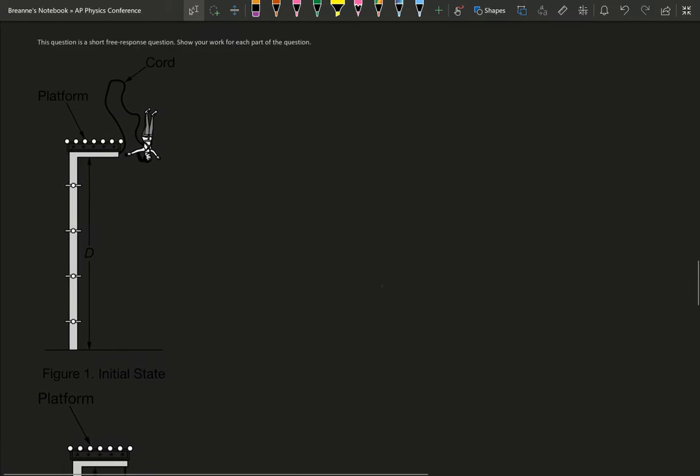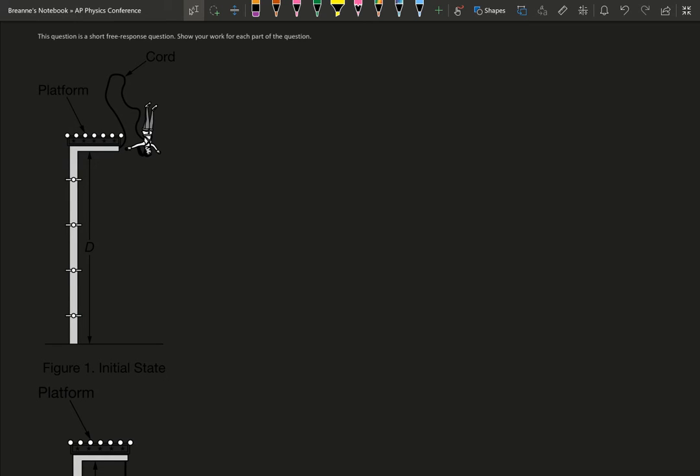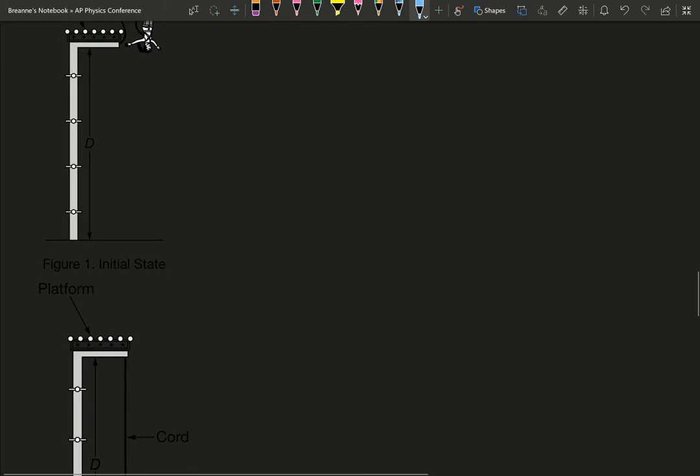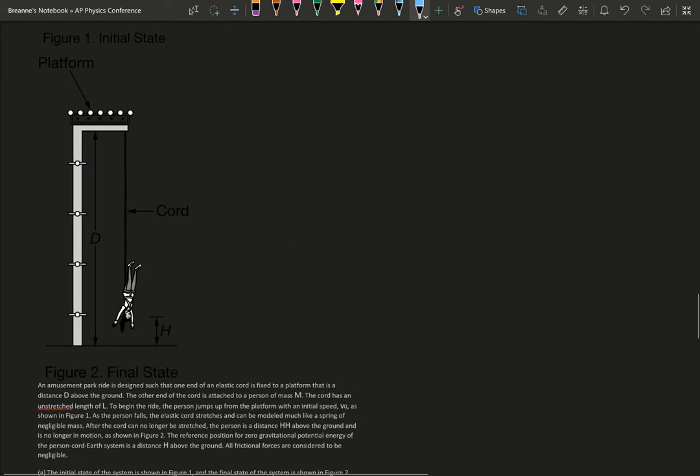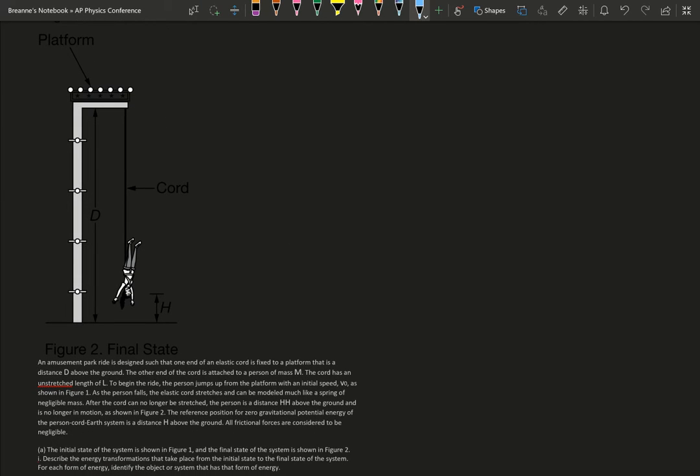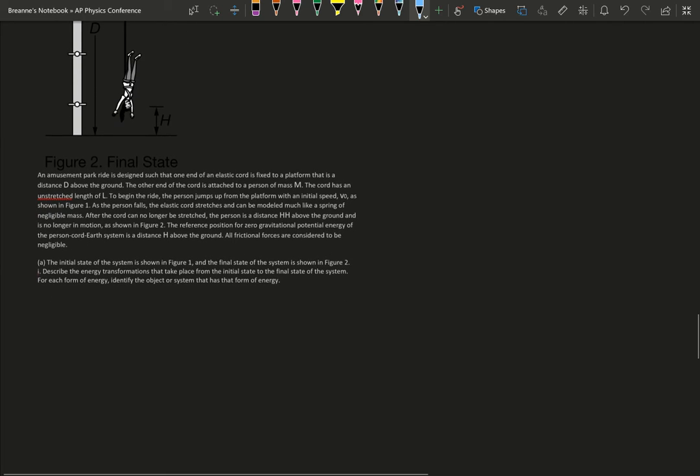So the first thing we see is a young lady bungee jumping. We have a platform at height D, capital D, and we do have a cord, and she's jumping. Figure 1 is the initial state, and figure 2 is our final state. We still see the platform, it's still at D. She jumps down, the cord is completely extended, and she is height H away from the ground.